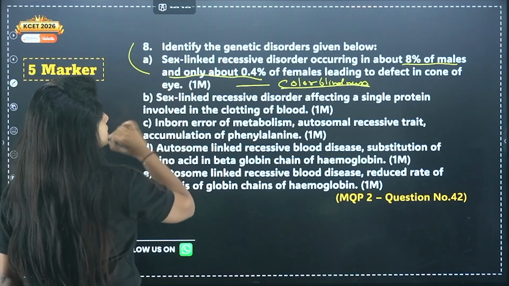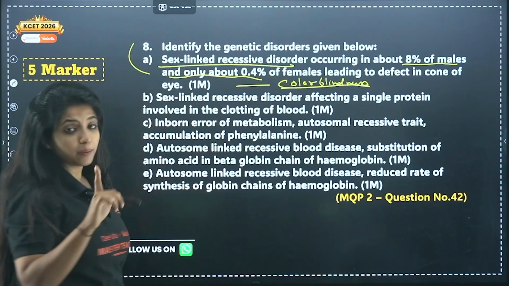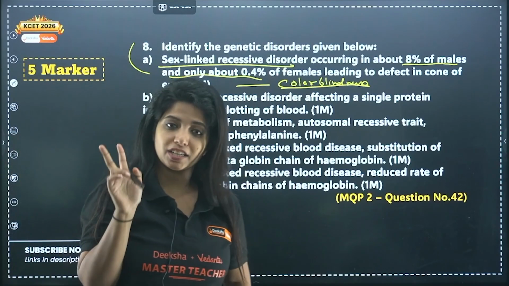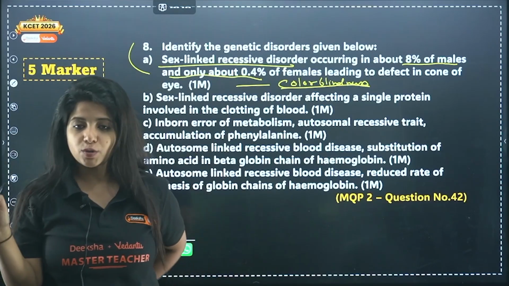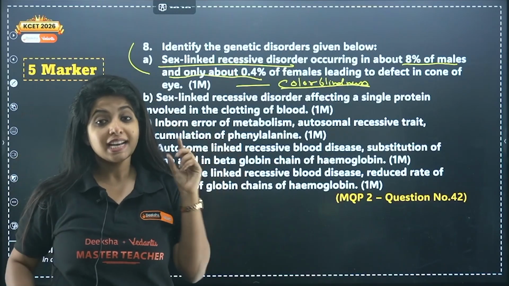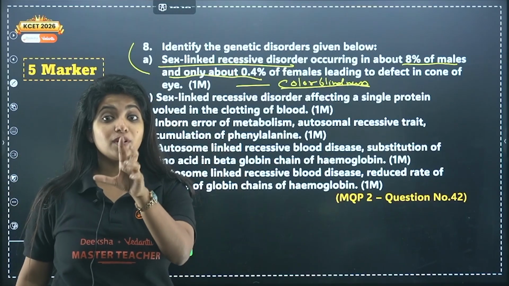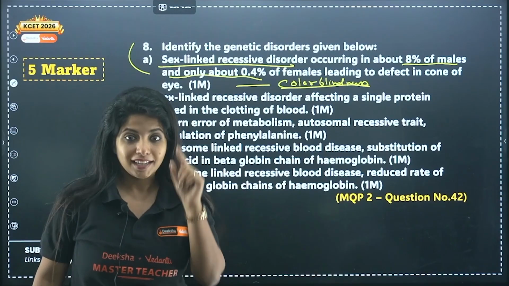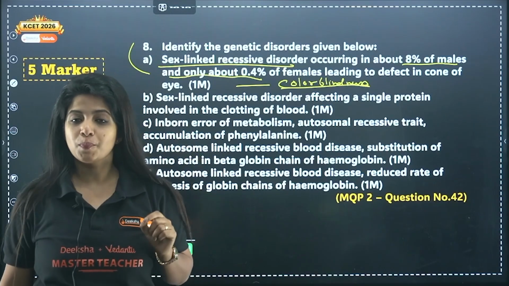In color blindness, my dear children, males are the ones who are mostly affected. Why? Because it's a sex-linked recessive disorder. Remember, in our NCERT, only 2 sex-linked recessive disorders are given. No dominant disorders are given. Only 2 sex-linked recessive disorders, and the rest of them are autosomal. Sex-linked means it is on the sex chromosomes. The mutation is happening on the sex chromosome, right?